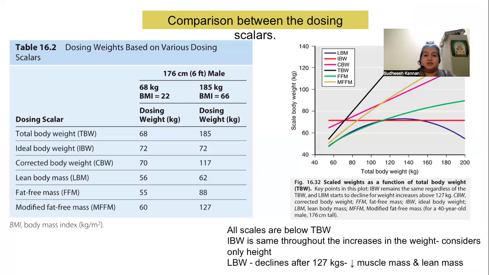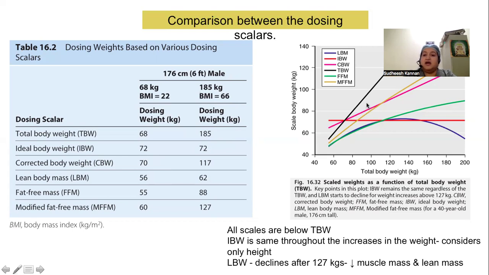So if we compare between the dosing scalars, so considering two patients, one of 68 kgs and one other is 185 kgs, and they both are of the same height, 6 feet, the total body weight remains the same as their weight. However, the ideal body weight will be the same in both of them, 72, because it only considers the height. Corrected body weight will be 70 kgs in a 68 kg patient and 117 kgs in a 185 kg patient. Lean body mass will be 56 in a 68 kg patient and 62 in a 185 kg patient. This is the graphical representation of the comparison of all the dosing scales.